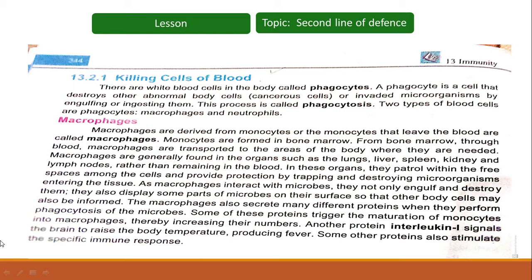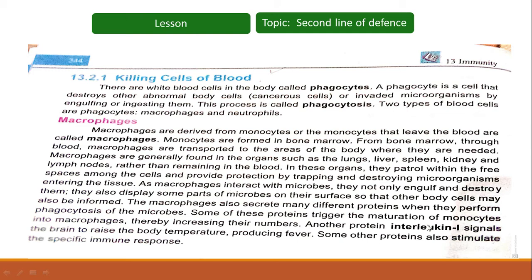So macrophages produce proteins which further speed up the maturation of monocytes to macrophages, thereby increasing their number, and those macrophages can finally fight those microbes.